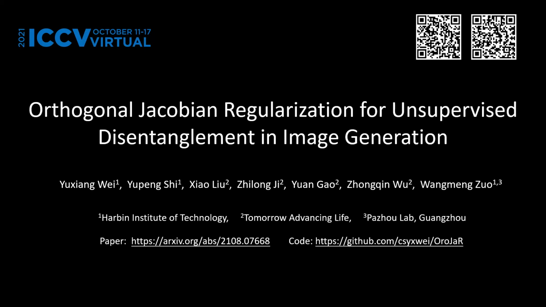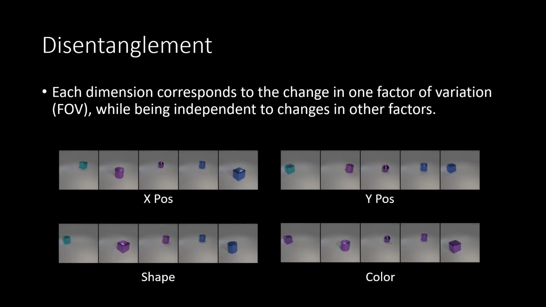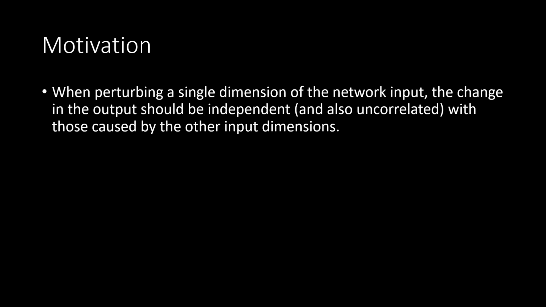Hi everyone, in this video, I will introduce our work, orthogonal Jacobian regularization, for unsupervised disentanglement in image generation. For a disentangled representation, each dimension should control the change in one factor of variation, while being independent of changes in other factors. Our method is based on the straightforward intuition: when perturbing one dimension of the input, the change in the output should be independent of those caused by the other dimensions.